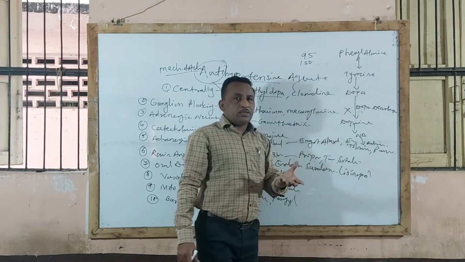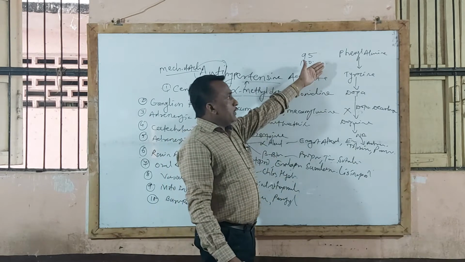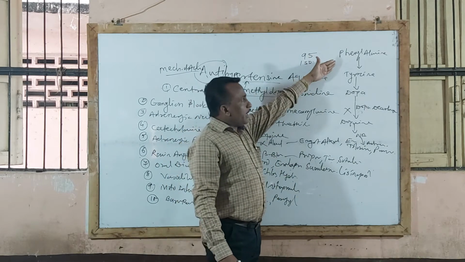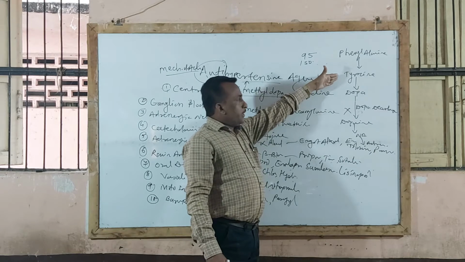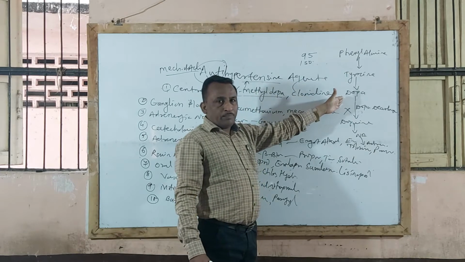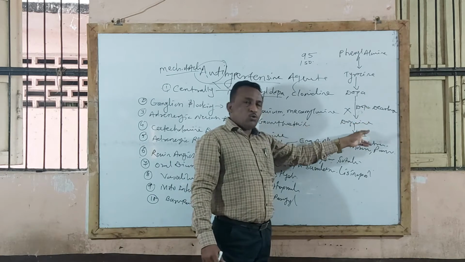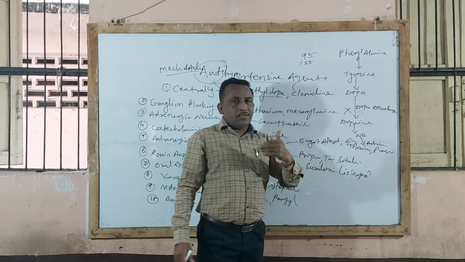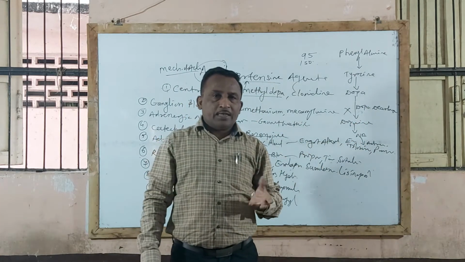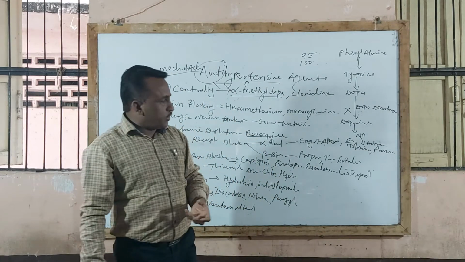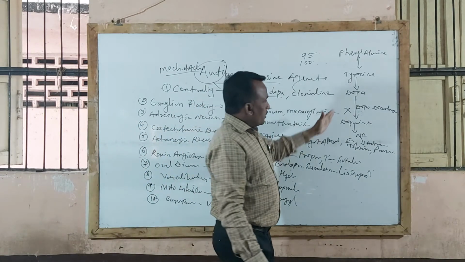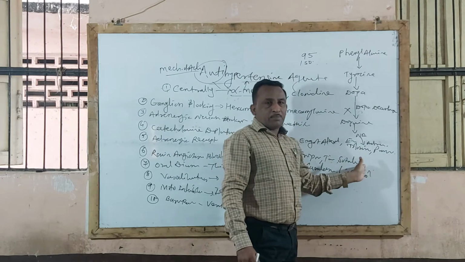How does the biosynthesis of noradrenaline and adrenaline occur? From phenylalanine: phenylalanine is converted to tyrosine, tyrosine to dopa. Dopa, in the presence of dopa decarboxylase enzyme, is converted to dopamine, and then there is release of noradrenaline and adrenaline, which leads to vasoconstriction and a rise in blood pressure.